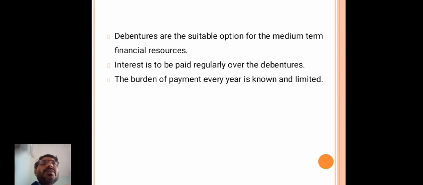We already saw that there are different types of shares: equity shares, preference shares and deferred shares. There are some differences between preference, equity and deferred shares that I will discuss in the next class.